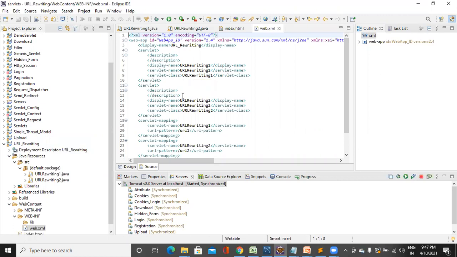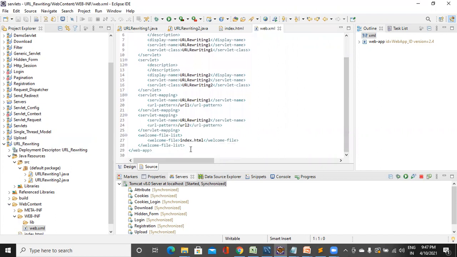In the second servlet tag, we have the servlet name as URLRewriting2 and the servlet class as URLRewriting2. In the servlet mapping of the first servlet, the servlet name is URLRewriting1, and the URL pattern I have given as url1. In the servlet mapping of servlet 2, the servlet name is URLRewriting2, and the URL pattern I have taken as url2. Then the welcome file list is index.html, you should specify it as index.html only.